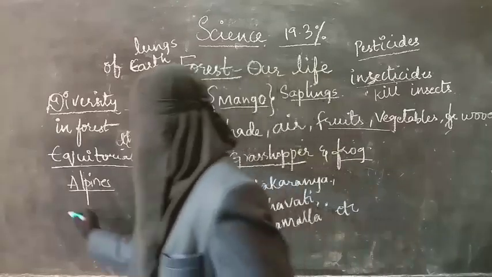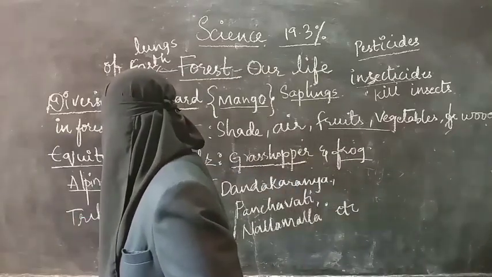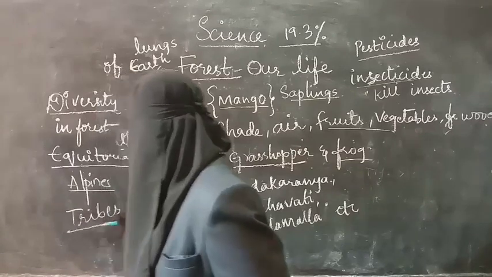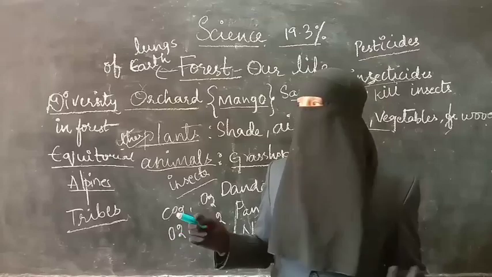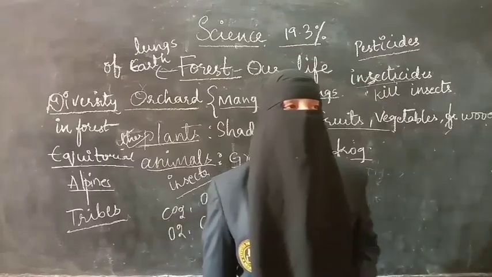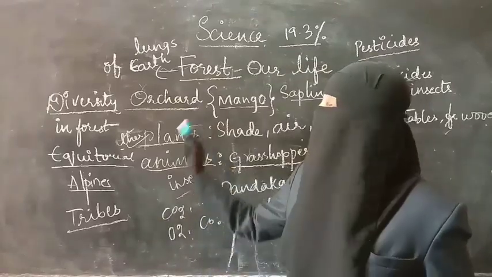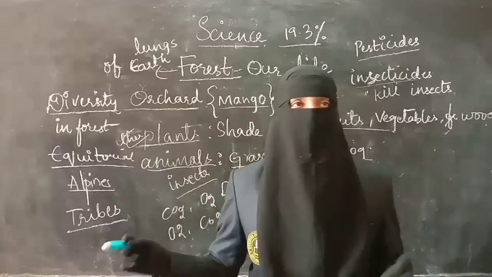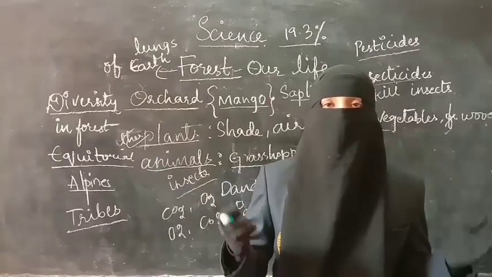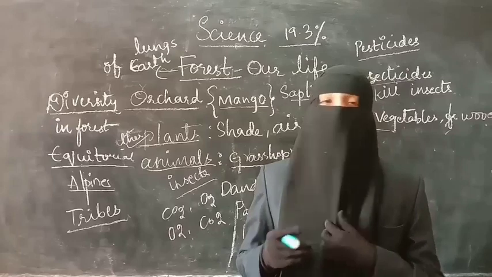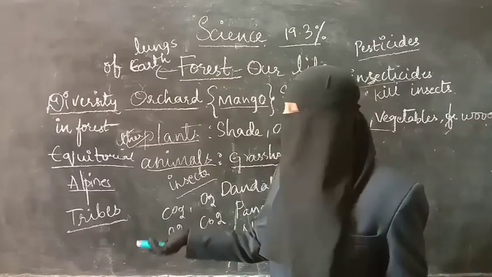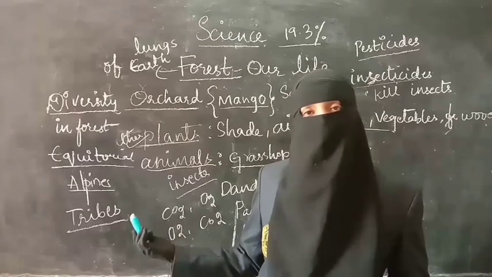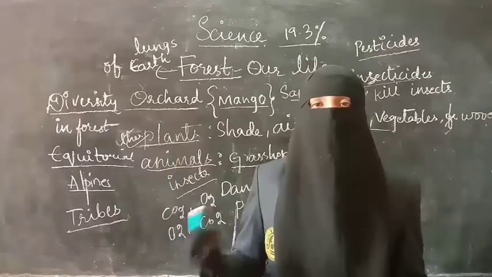As I said, tribal people, tribes, Adivasis. Adivasis are nothing but the tribal people. So the forest is a home for those people. Many different tribes like Chenchus, Bonda, Adivasis and many other tribal people are present in the forest areas. Different districts have different tribes.